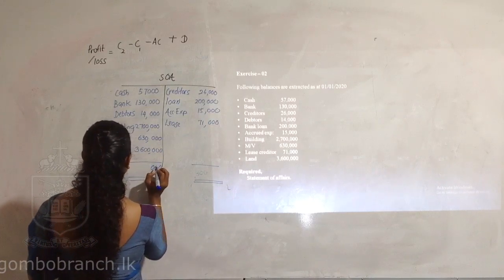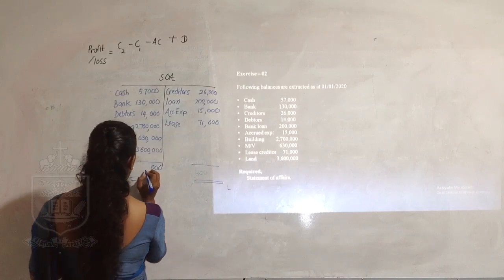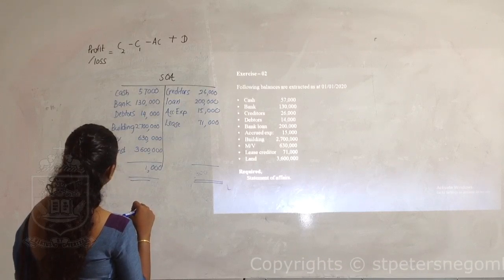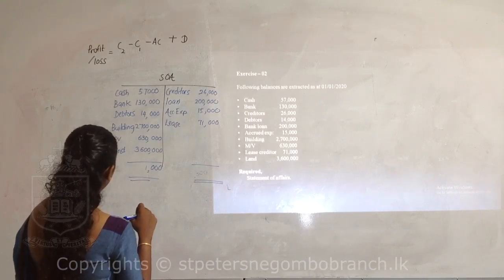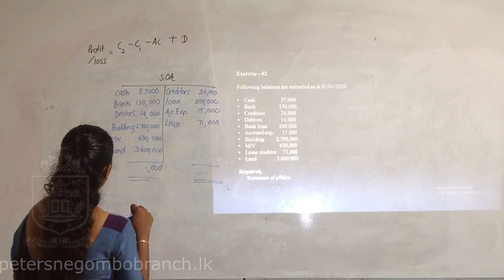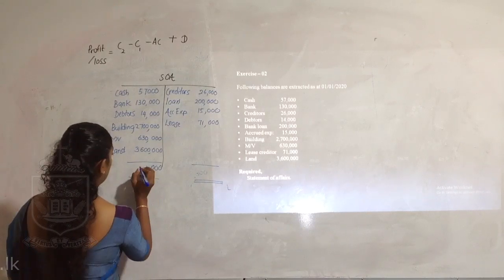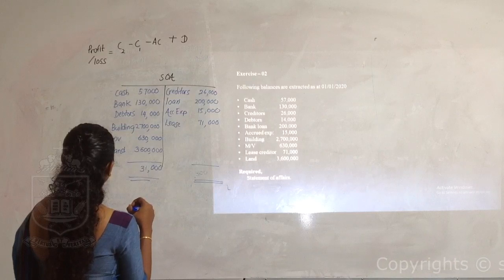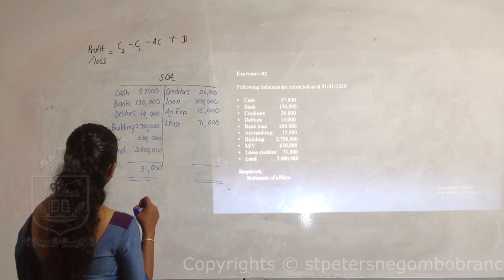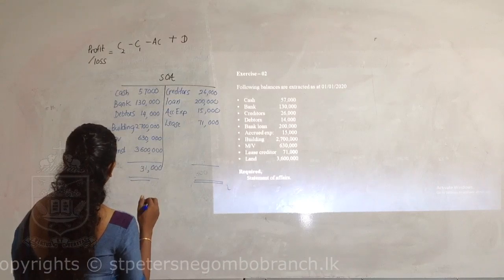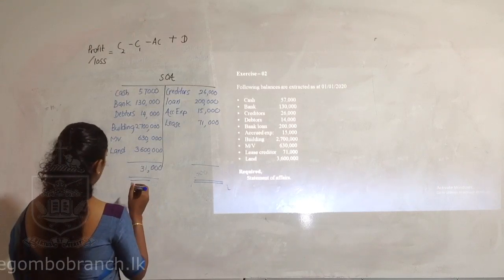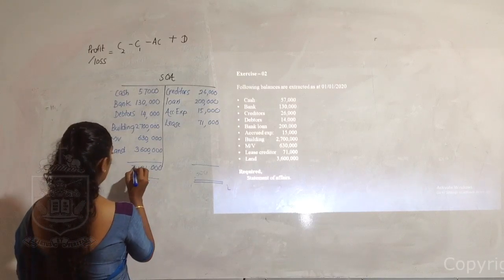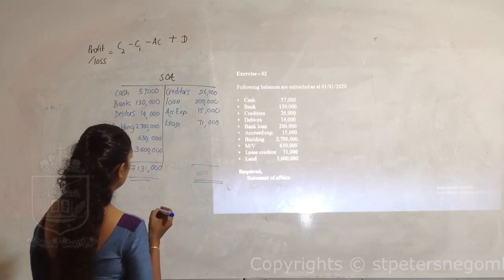So in our asset side we have a total value of 7,131,000.